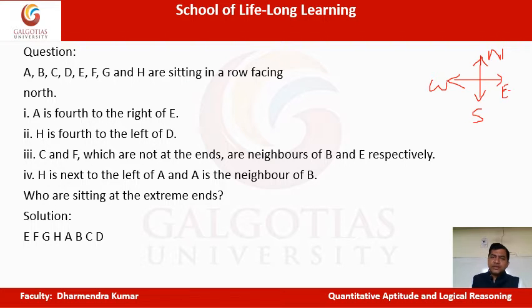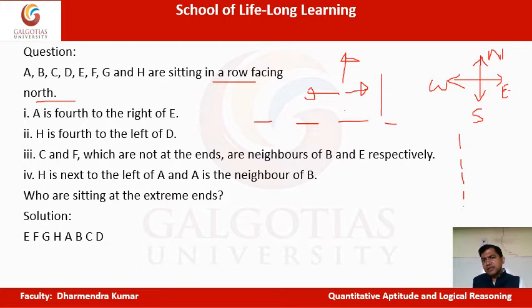Correct? When you make a linear seating arrangement in a straight line, it is generally preferred, better for you, that you look in this direction, and this becomes the left and this becomes the right. In that case, if they are facing north, it's easy because you can directly put the people facing here, and accordingly you can arrange it in this straight line. Let's suppose it would have been written that they are facing east, then how would you have arranged in this way? Now that will become a little bit of a conversion.